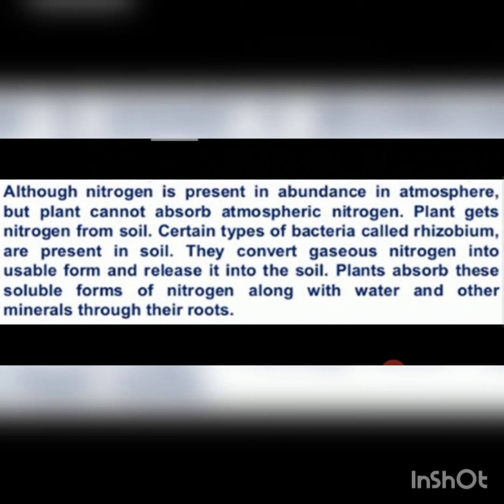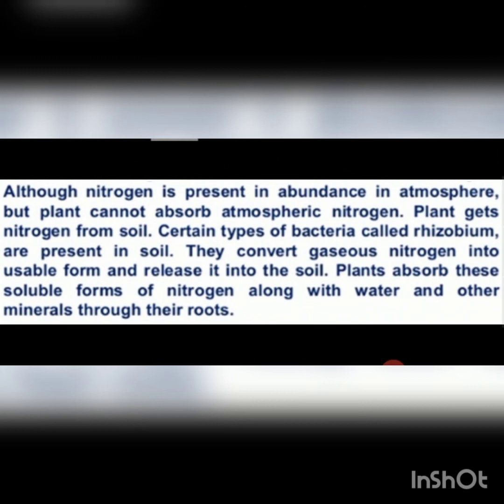No. The plant cannot absorb atmospheric nitrogen. They get nitrogen from the soil. So they cannot absorb the nitrogen that is present in the air directly. They get it from the soil. Certain types of bacteria called rhizobium are present in the soil. You have already studied about this. These rhizobium bacteria will convert the nitrogen that is present in the atmosphere into a usable form, that is, a form that can be used by the plants.